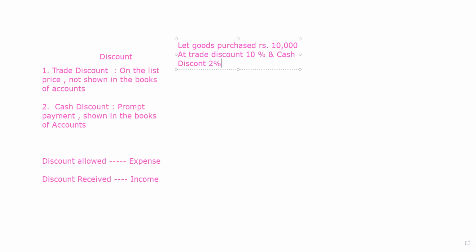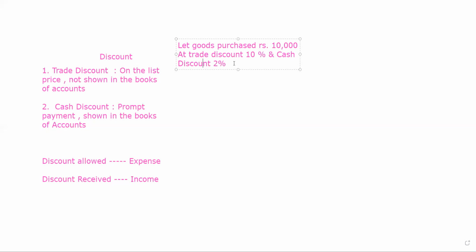Now, what is to be done? As far as trade discount is concerned, it is to be calculated only, and it is not to be shown in the books of accounts. But in case of cash discount, the amount is to be calculated as well as shown in the transaction.